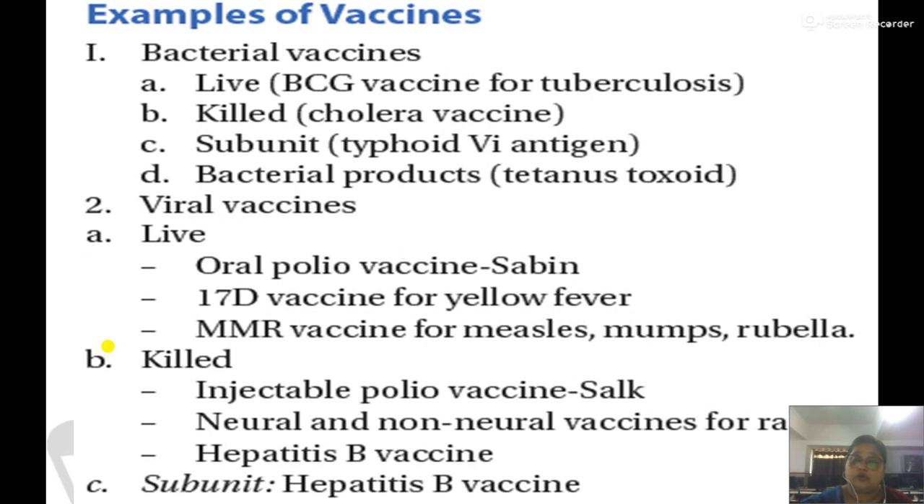Same polio vaccine again given in the killed form, that is injectable polio vaccine, is called Salk. So this is important. Polio vaccines are of two types, live and killed. The one which we take orally in the form of drops is Sabin vaccine. Certain subunit vaccines are also popular among viruses, that is hepatitis B vaccine.